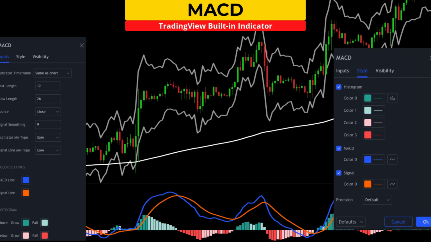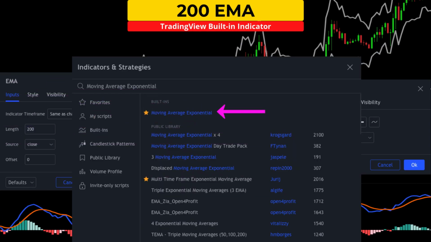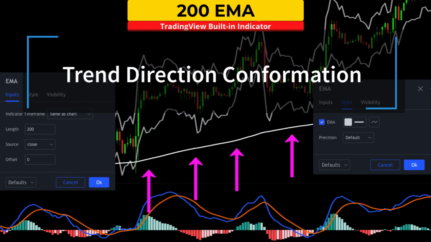The second free TradingView indicator is the 200 period exponential moving average. The length is set to 200, and I'm going to color it in white. This study will provide us with our overall trend direction.